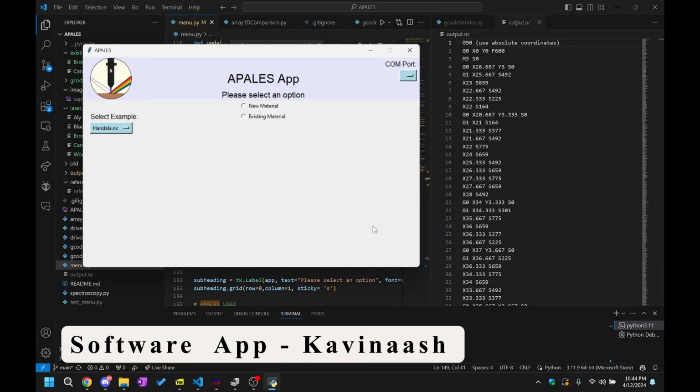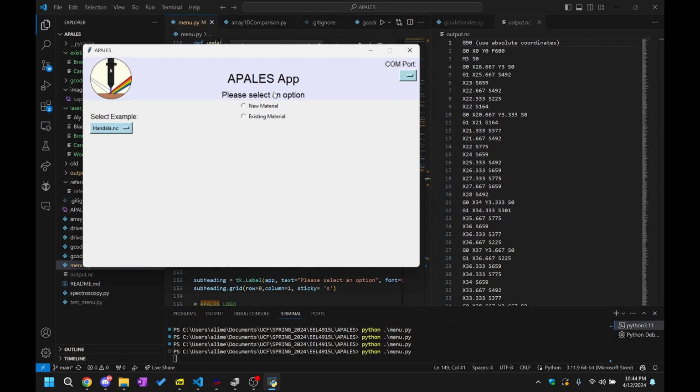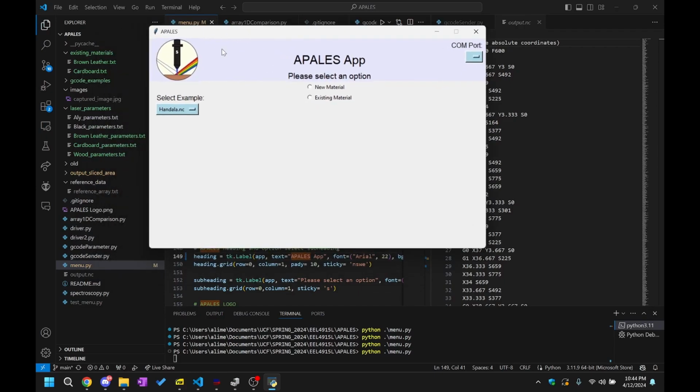Hello, this is our APALES app. As you can see here, we can select an option for new material or existing material, and we can choose our COM port selection and our G-code file selection to engrave an image on the material. You can see in our database we have brown leather and cardboard already, and we're going to add wood into our database as a new material.